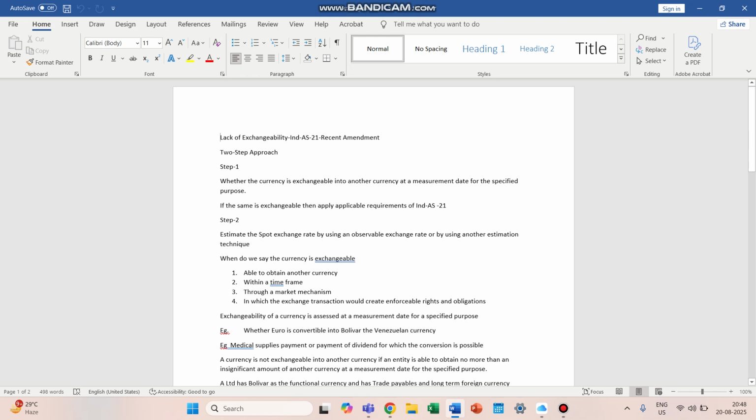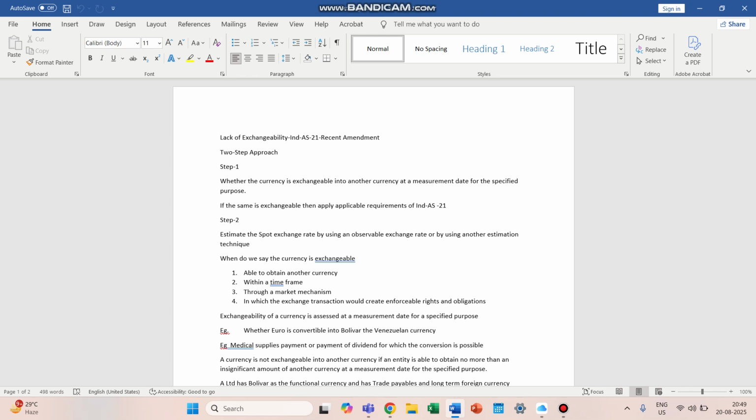When the person is able to obtain the other currency within a time frame through a market mechanism in which the exchange transaction would create enforceable rights and obligations. Exchangeability of a currency is assessed at a measurement date for a specified purpose.